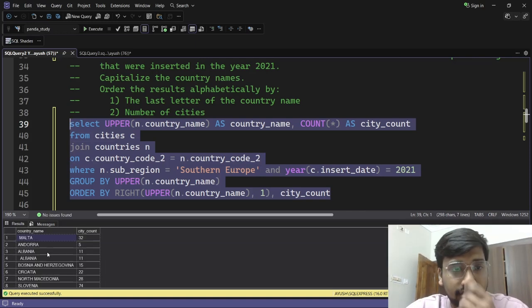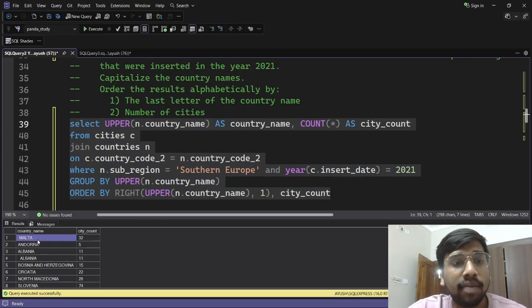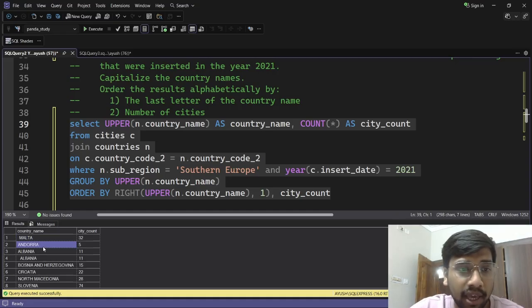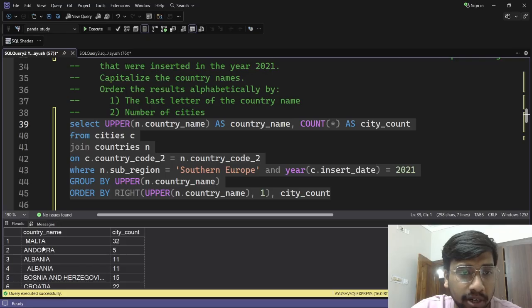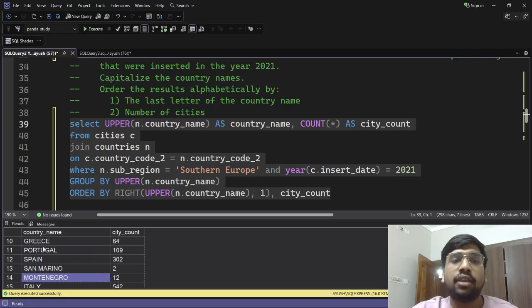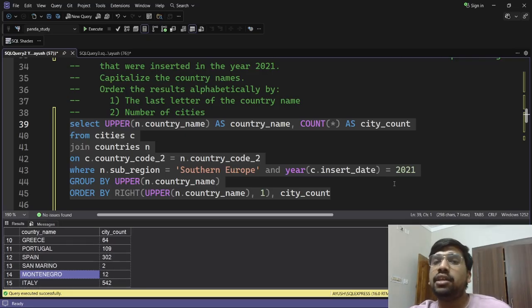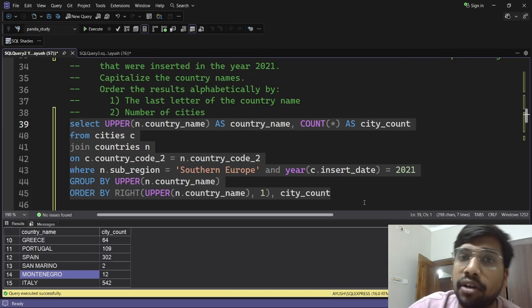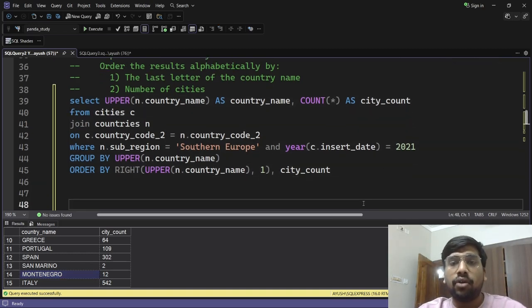Okay, now here we have the answer. This is our query that we have executed successfully. Here you can see that the country names are actually arranged by the last letter of the country name and in alphabetical order. You can see in the last letters we all have A only. Let's zoom in a little. You can see A, then we have E, L, N, O. These are arranged alphabetically by the last letter of the country name. Now let's move to the next question.